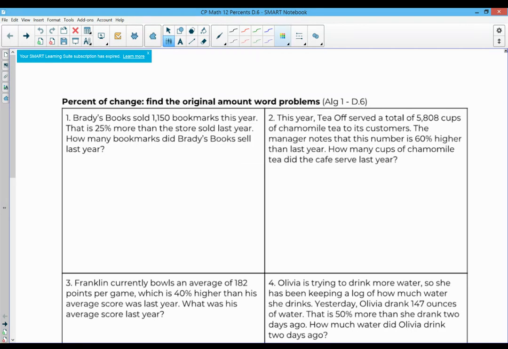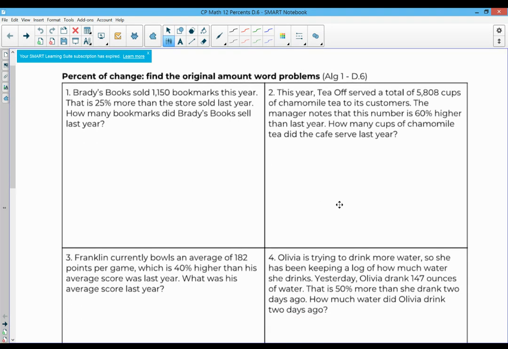Here we are with the next progression in this unit. We're doing percent of change, finding the original amount word problems. We're going to incorporate everything we've done and keep it moving here. So, let's try it. Number one, we have six problems.